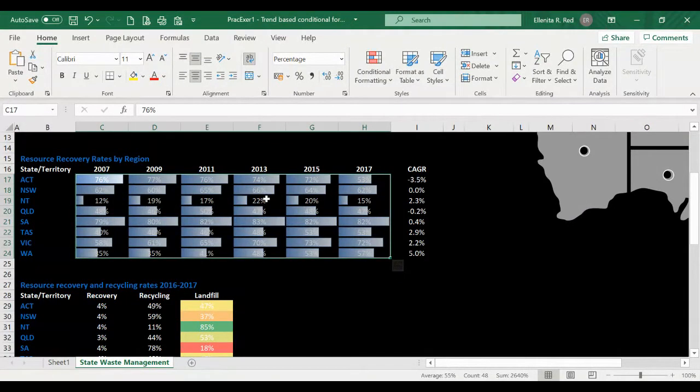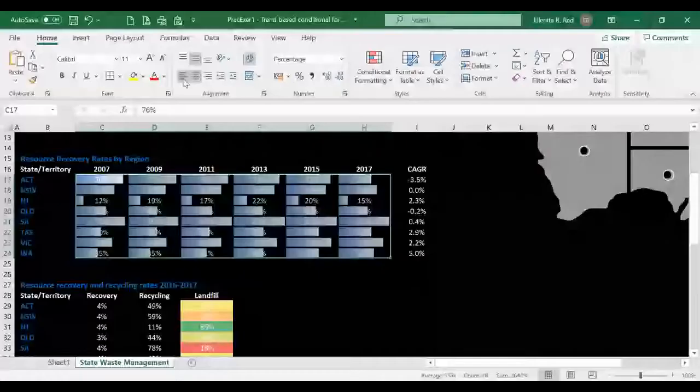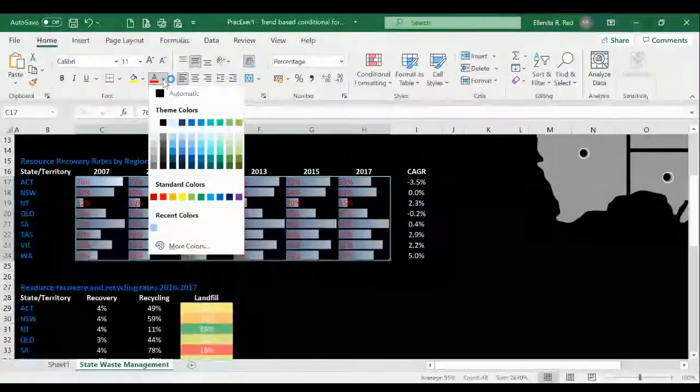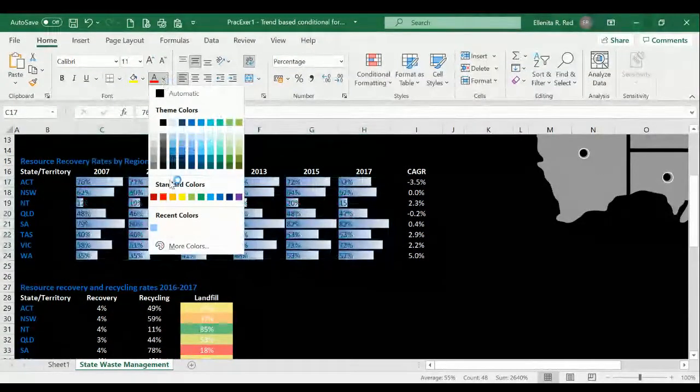and obviously, as you can see, this is a bar chart, and the chart is aligned to the left side of the cell, while the text is aligned at the center. But of course, we can always change that. Okay, so I just move it to the left side of the cell. You can also change the color of the cell if you want.